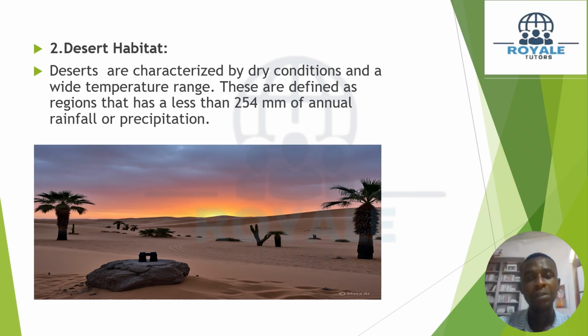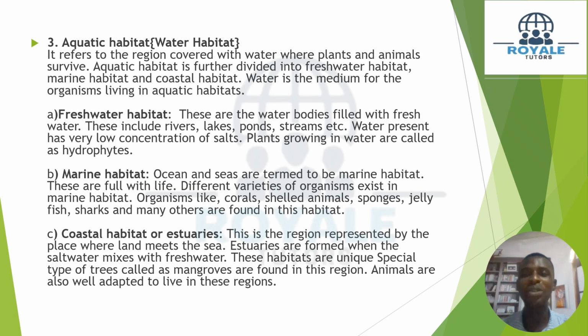Rain hardly falls in the desert, but we have some organisms that live here as their natural dwelling place. It's a place rich in sunlight, with a wide temperature range and a small amount of rainfall. So this is also another type of habitat. Can we go on now?